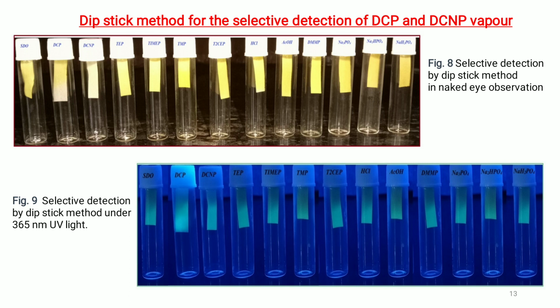Dip stick method for selective detection of DCP and DCNP. Detecting DCP and DCNP in their solid and liquid form is easier, but it is more challenging in their vapor phase. To address this challenge, a simple dip stick method was introduced using Whatman filter paper soaked in the SDO solution and exposed to the vapors of DCP and DCNP. The filter paper changes from yellow to colorless in ambient light and shows a cyan fluorescence under UV light, indicating successful detection of DCP and DCNP vapors.